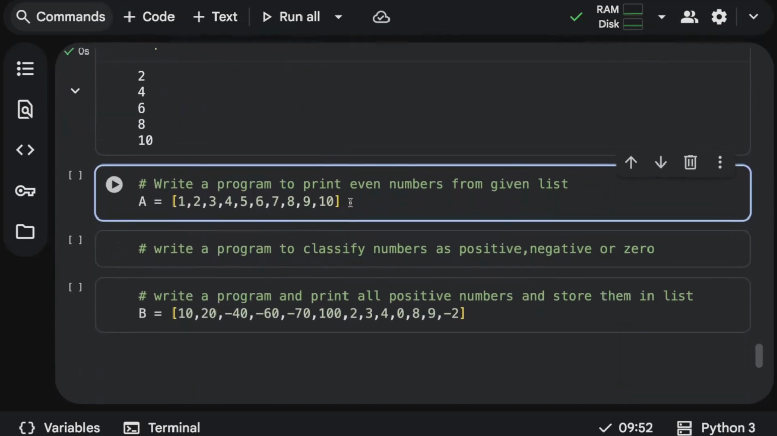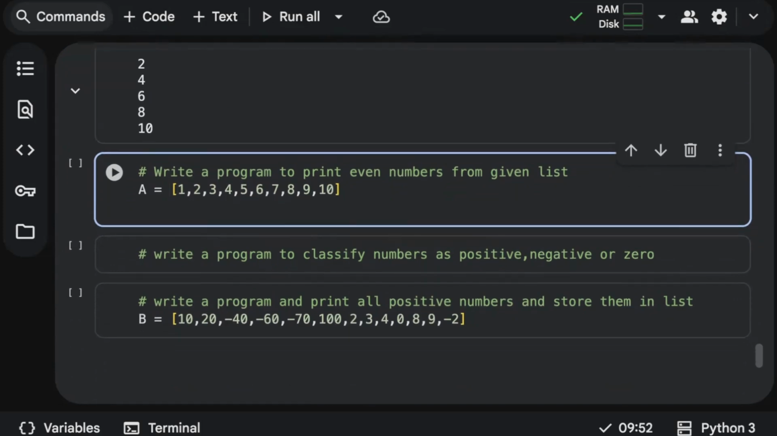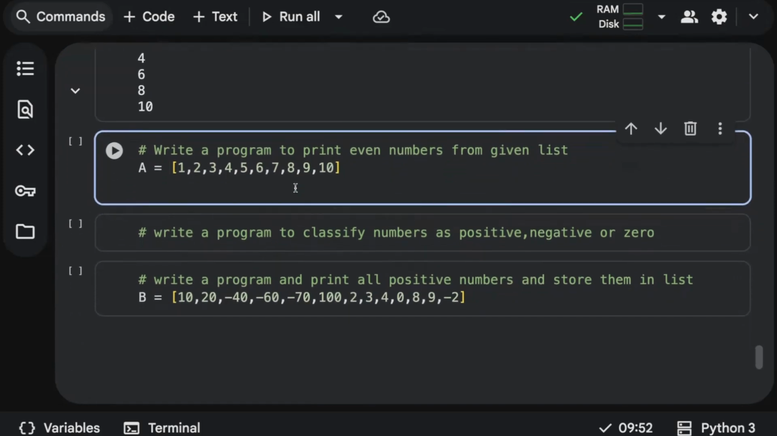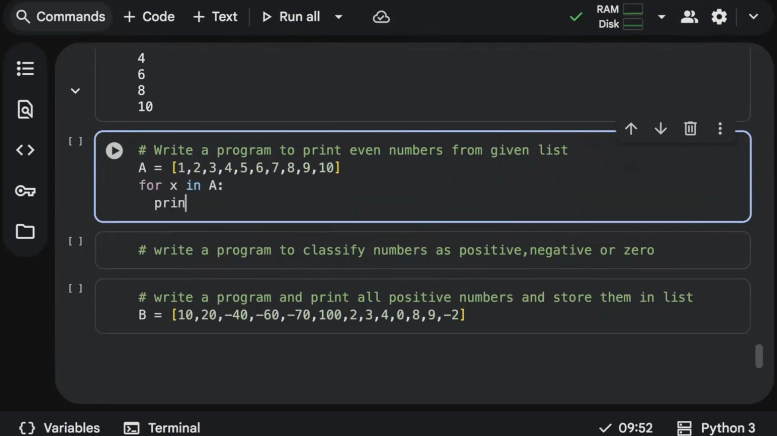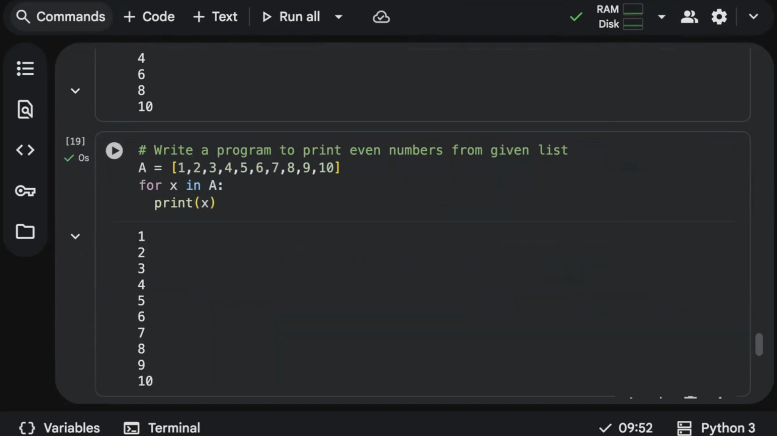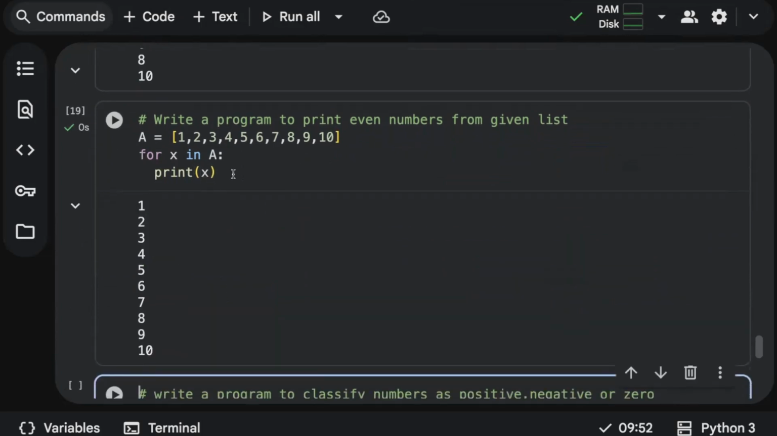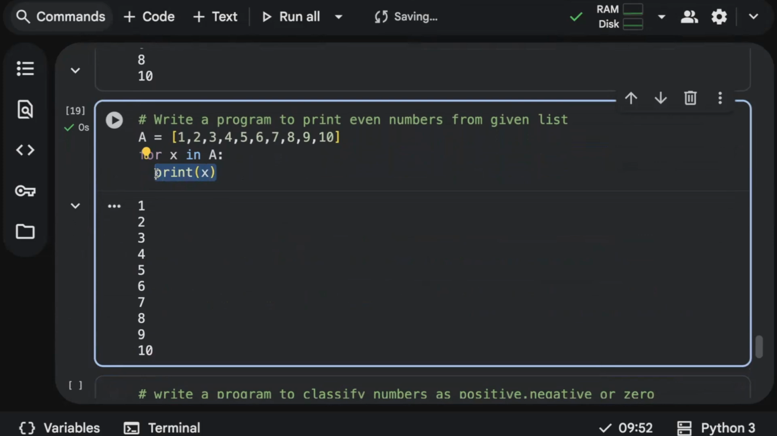Next important question is, write a program to print even numbers from a given list. Very simple. First, I'll use a for loop in order to loop through a list. See, I'm just using for x in A, print x. So it is looping through all the elements in the list. Now we need to print only even numbers. Don't you think I have to use a condition? How do you write a condition? We use an if statement. Here x is representing each element.